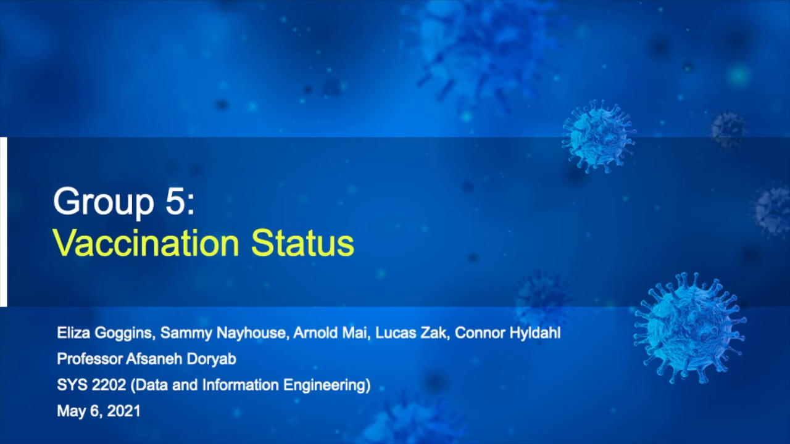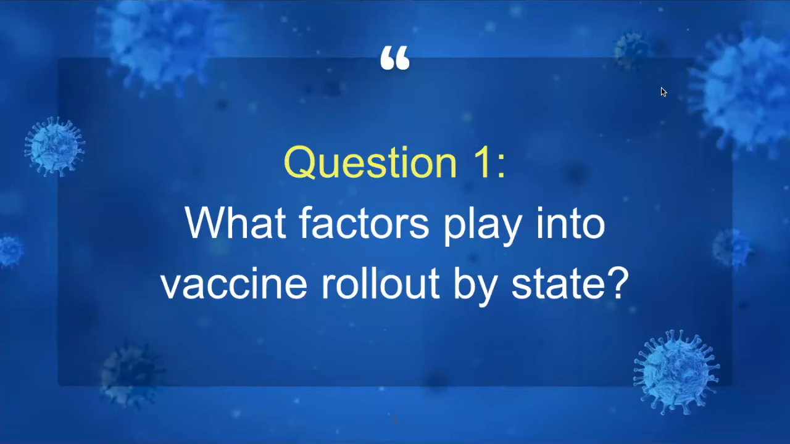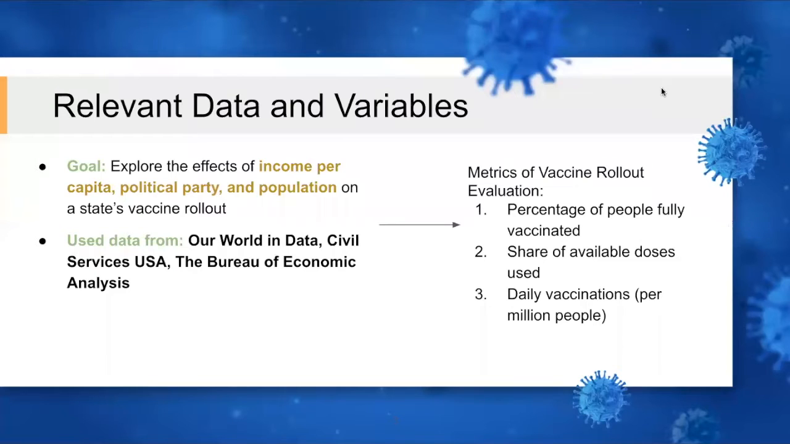Hello, everyone. We are Group 5, Vaccination Status, and the question we're looking to explore is what are the factors that affect vaccine rollout in the US and internationally? I'll be exploring what factors affect vaccine rollout on the state level. I'll be looking at the effects of income per capita, political party, and population on a state's vaccine rollout.